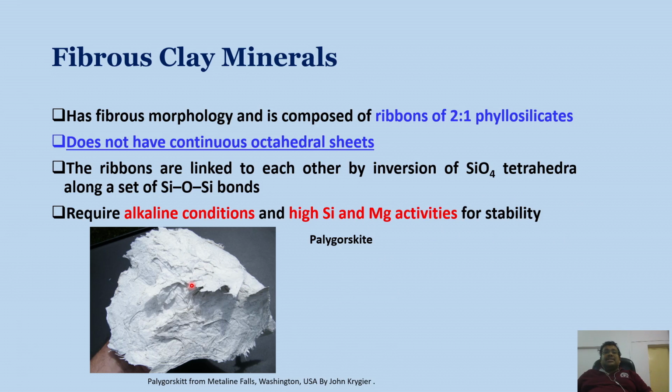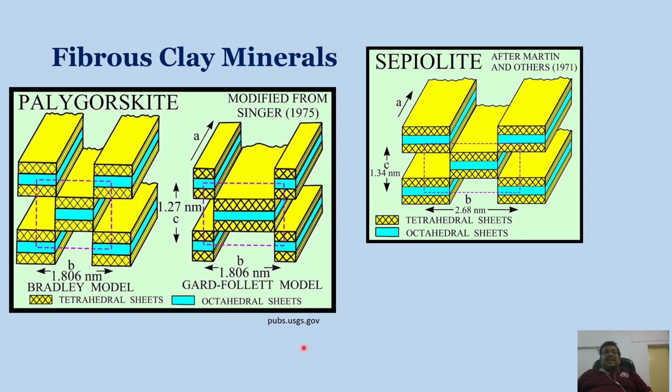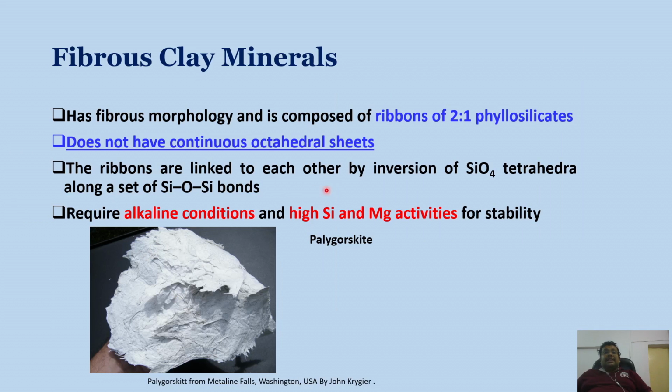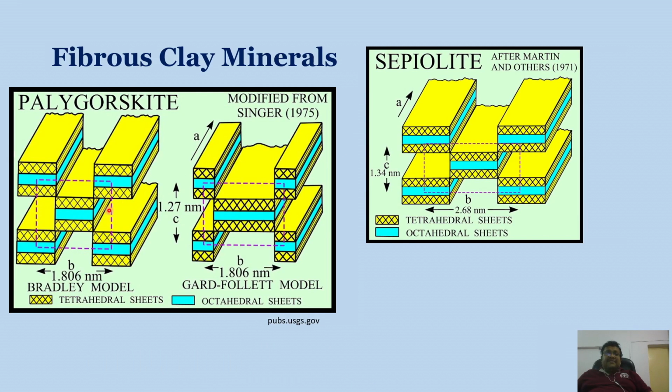An example is palygorskite. You can see the structure of palygorskite. Another mineral is sepiolite. You can see different models, like the Bradley model and the Guth-Follett model. You can see how they are formed, as we have discussed, the ribbons are linked to each other by inversion of silica tetrahedra along a set of Si-O-Si bonds. So you can see inversion of silica tetrahedra from this fibrous morphology.